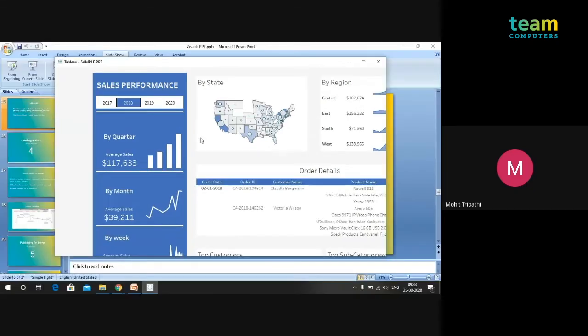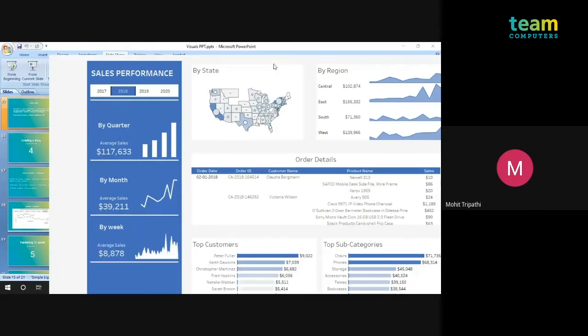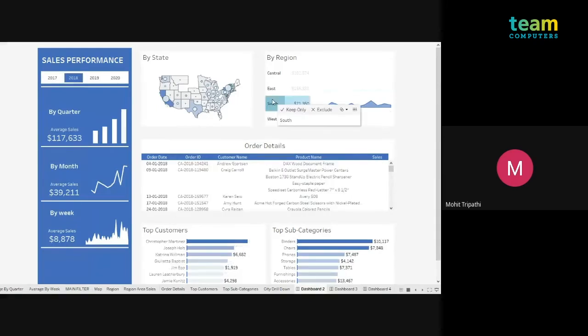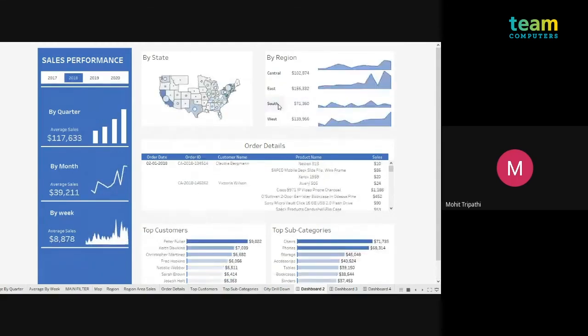The second way is simpler: you can use the sheet as a filter. It will filter all the components of the dashboard, because with the help of actions you can select which sheets you want to be filtered, but with this selection it will filter all the sheets present on the dashboard. You just click here, and the use as filter option is there. I've already used the regions as a filter. So now when we click on South, for the whole dashboard for 2018, the South region's sales and profits are showing monthly and weekly, along with the order details and top subjects. This is how you can interact with it. Clicking once again will clear the selection.